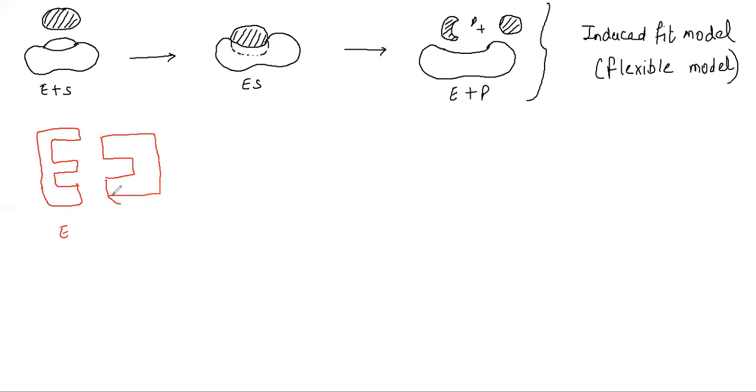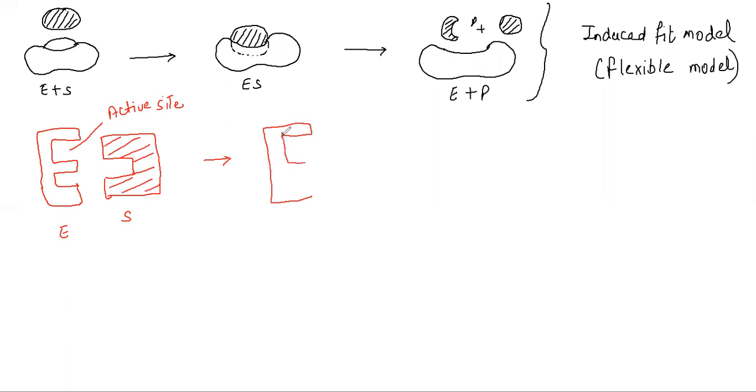What you are observing here will be nothing but the substrate. This is the substrate. The place where the substrate will bind is called the active site. Remember, it is called the active site. So here is the enzyme and substrate. Now when they react, what will you get? Let's make it a shaded portion so as to distinguish the enzyme and substrate. So here again, the story is going to start like this, in this way.